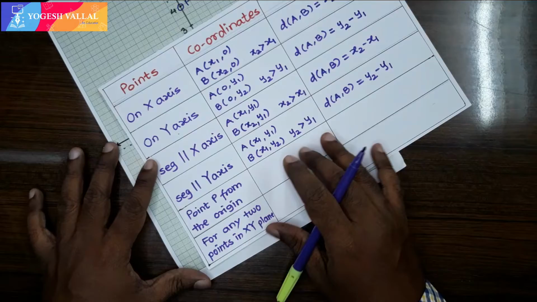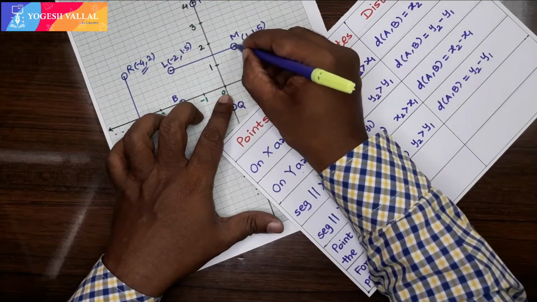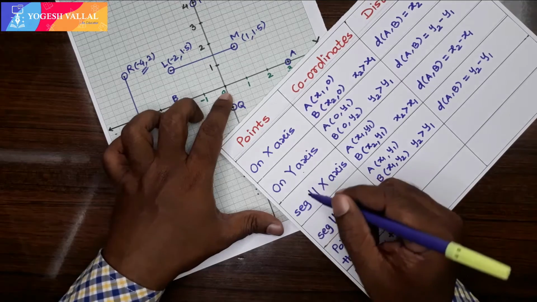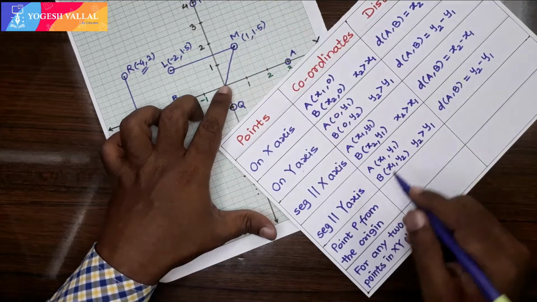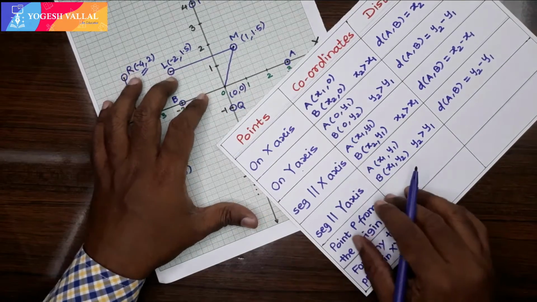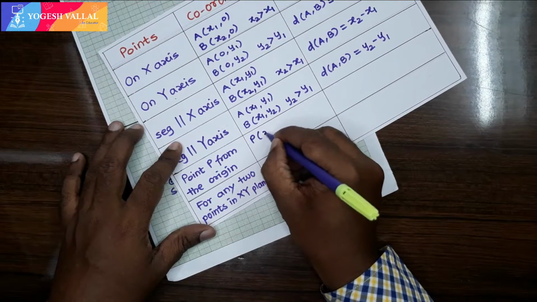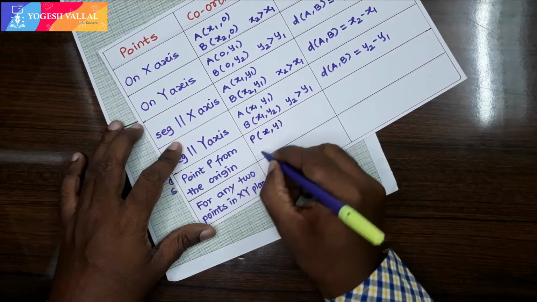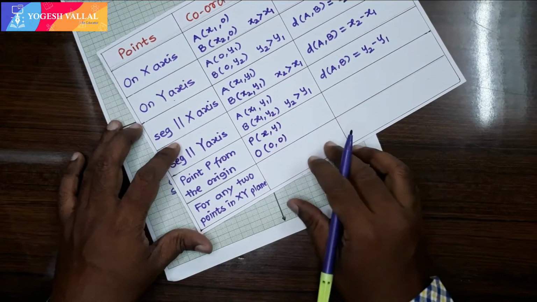Now let's consider one more case. What happens if we have a point, say M, and we have to find its distance from the origin? The origin has coordinates (0, 0). Let point P have coordinates (x, y), and origin O always has coordinates (0, 0).